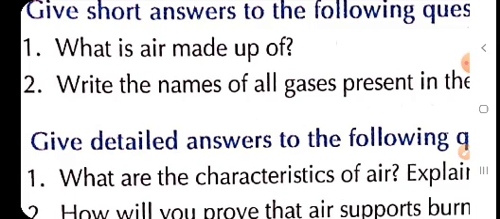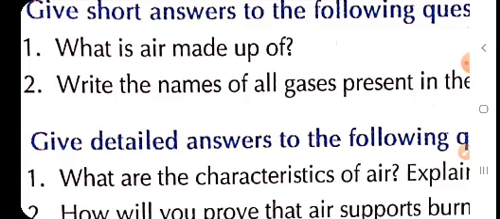So, children, we will write in the answer that nitrogen 78%, oxygen 21%, and the other gases found in air are carbon dioxide, helium, hydrogen, krypton 1%, and in this 1% we have dust particles, smoke, and water vapor also. Children, dust particles, smoke, water vapor vary from place to place.